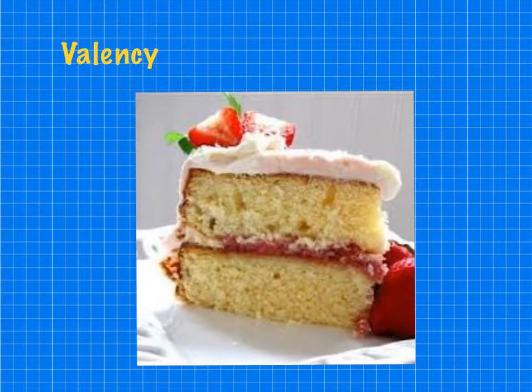Okay, here's the other section on valency and what it means. Now this time I've taken the slice of the cake because again we're looking at forming of compounds. It's like making a cake. If we want to make the right compound, we have to put things together in the right order and the right amount.